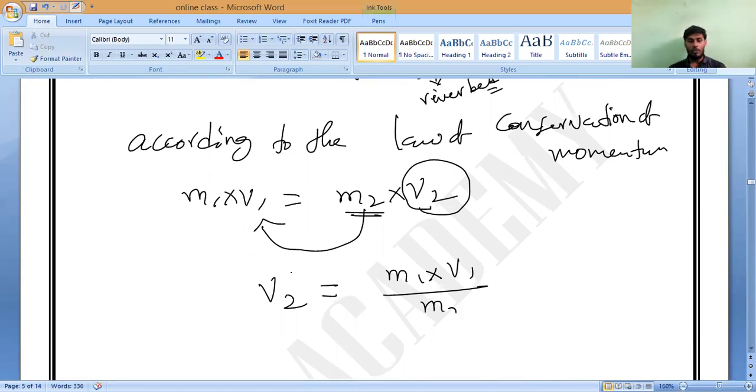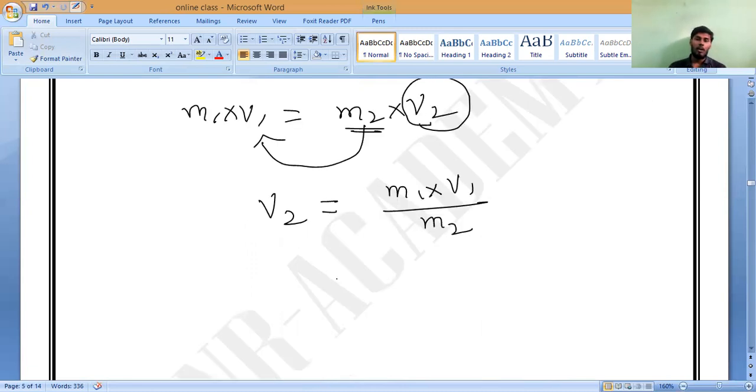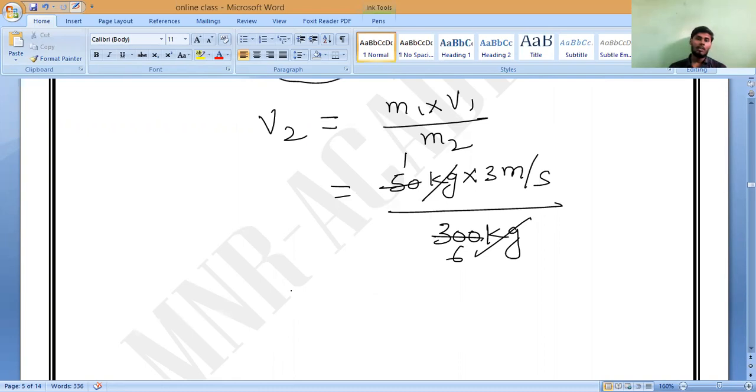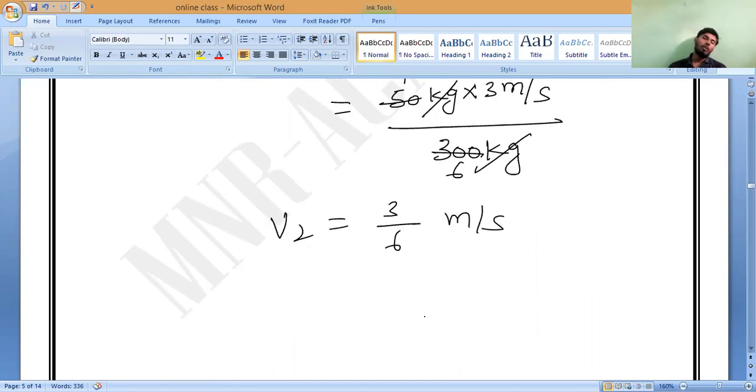So please all of you substitute. What is the M1 value? M1 is equal to 50 kilogram. Velocity V1 equals 3 meter per second, divided by M2 equals 300 kilogram. Now you see, the 300 will get cancelled: 5 ones are 5, and 5 sixes are 30. So V2 is equal to 3 by 6. 3 by 6 means how much? 1 by 2, that is 0.5.